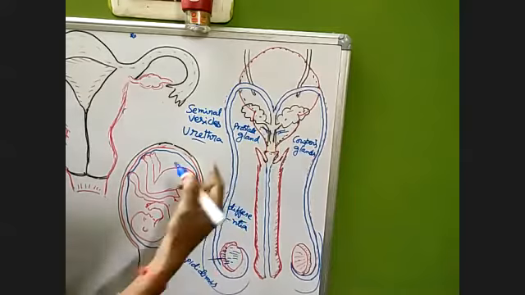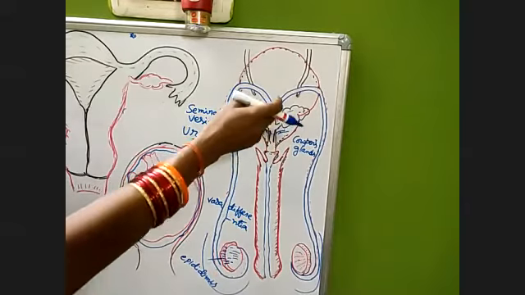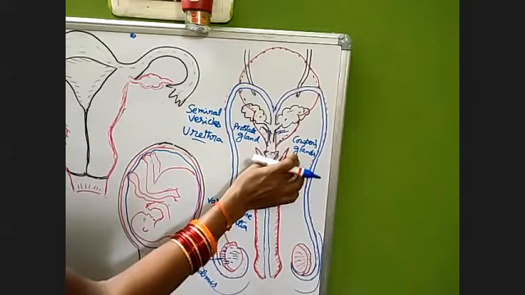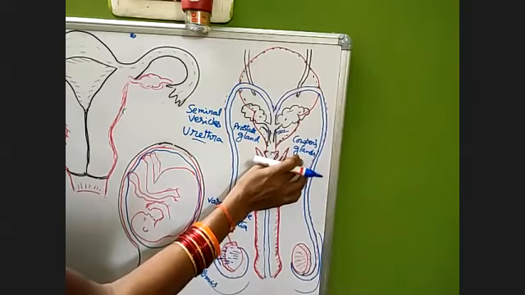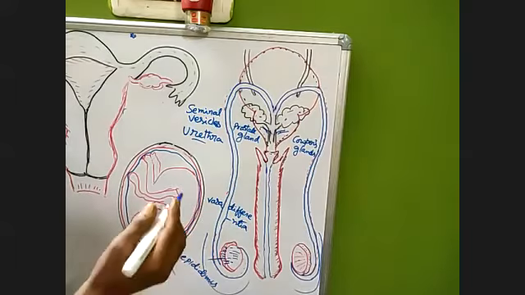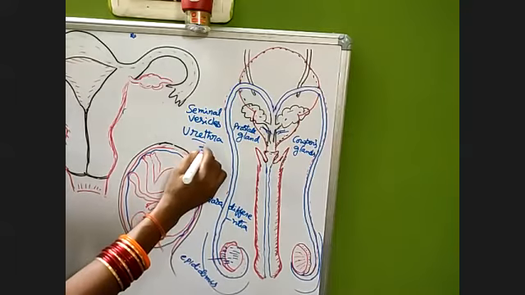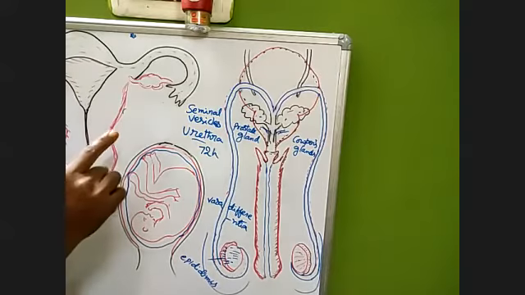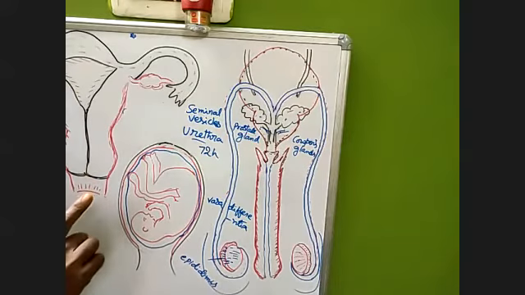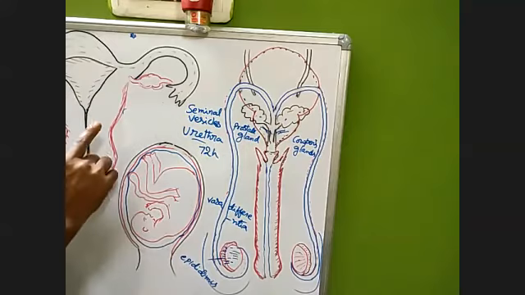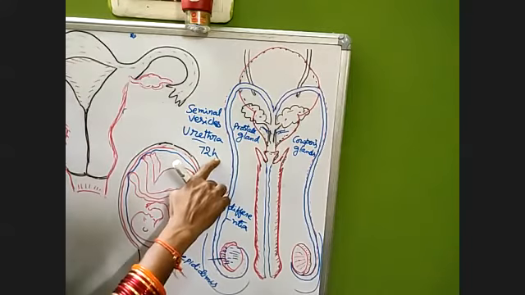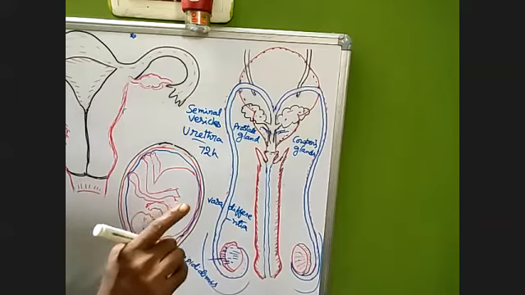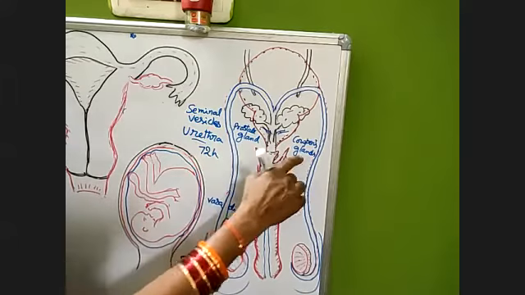And the role of Cowper's gland is, see, if there is any acidity in the semen, it will be neutralized by the Cowper's glands. It will increase the lifespan. If there is no acidity, the lifespan of spermatozoa is 72 hours. They have to be well protected in the female reproductive system. When they go into the female reproductive system, they should be in a safe condition. If only an acidic medium is there, they will be killed. So to protect them, it is a natural protection.